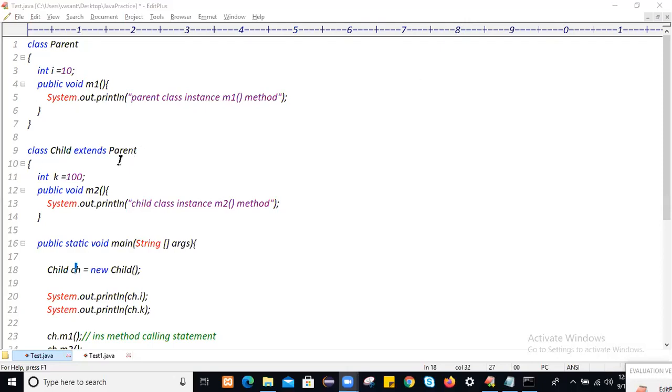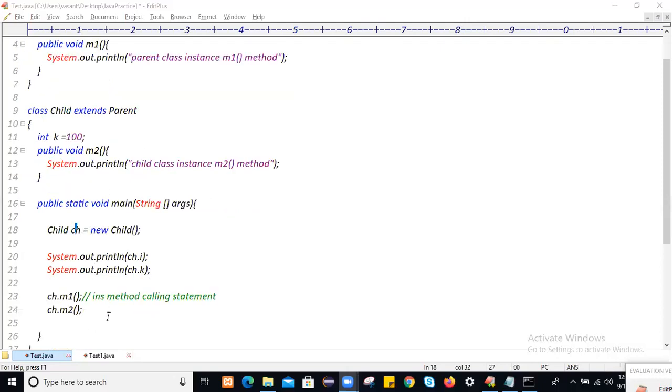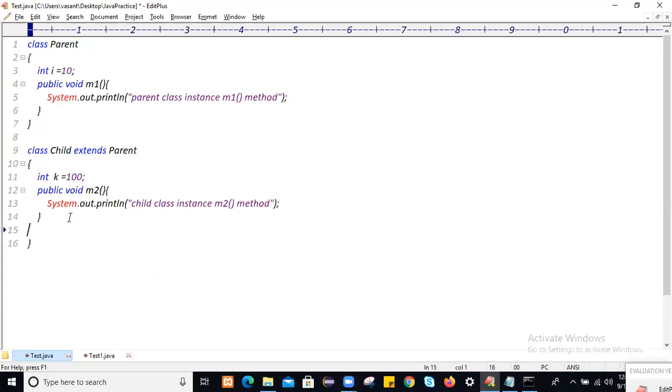First we will go with the multi-level example. In this multi-level example, this is the parent class. This is one of the children. This child has one more child, which I will call child 1. This child 1 extends the child class. It means this child 1 is the child of this child class, and this child is the child of this parent class.